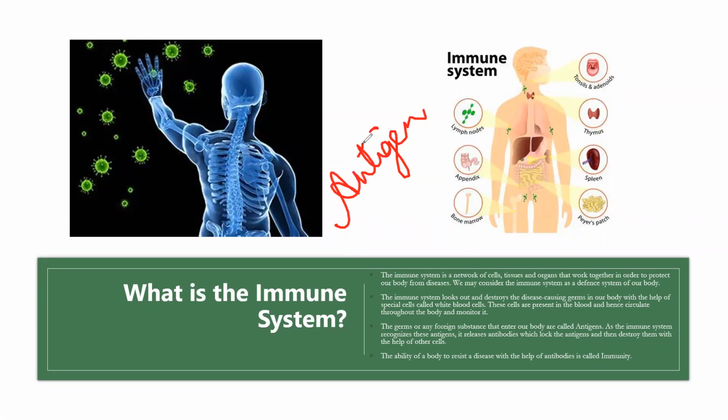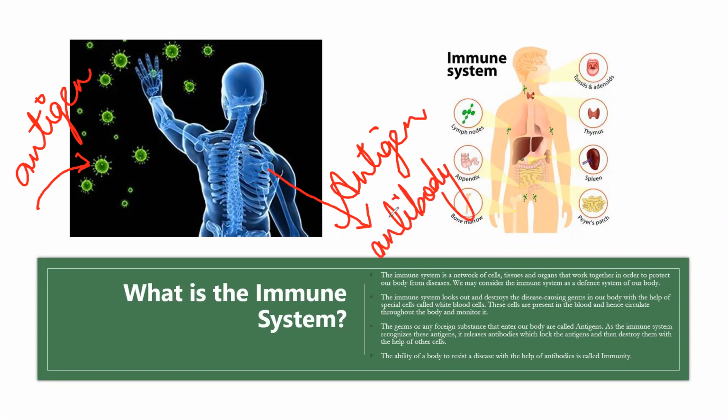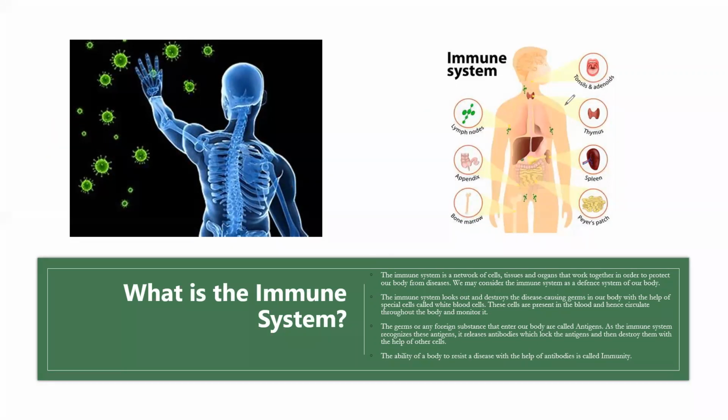Here, in this image, these viruses are antigens, and the immune system is going to produce chemicals, and those are antibodies, which lock the antigen and hence destroy the antigens. The ability of a body to resist a disease with the help of these antibodies is known as immunity.